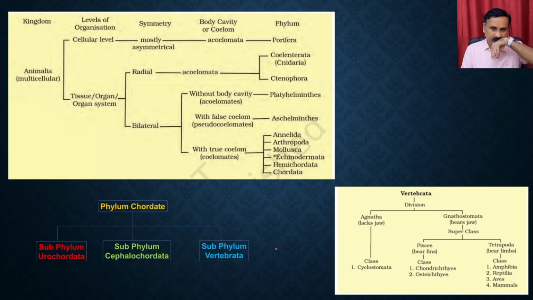So far we have discussed the classification of animals. We initially started with very simple classification, where we said that if the level of organization is cellular, the symmetry is mostly asymmetrical and the body cavity is acoelomate, then the phylum is going to be Porifera. There are different criteria which we discussed in the beginning, and based on those criteria the whole animal kingdom is divided.